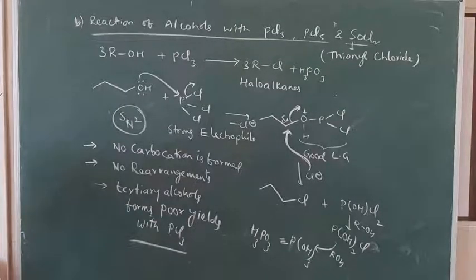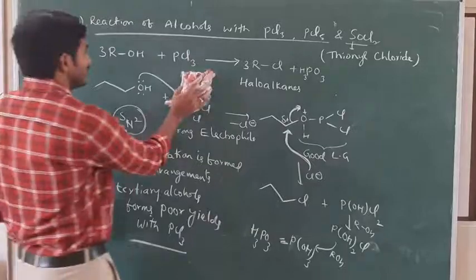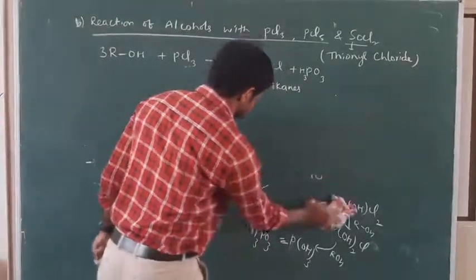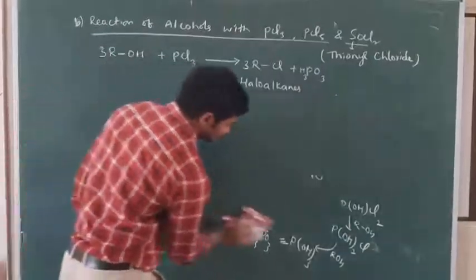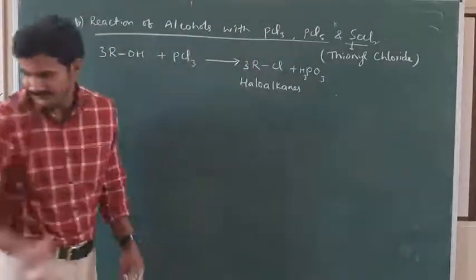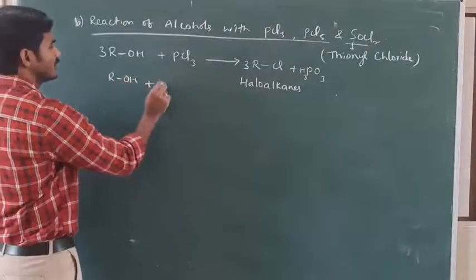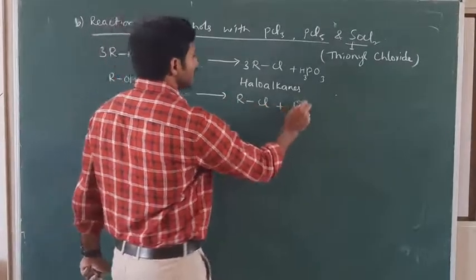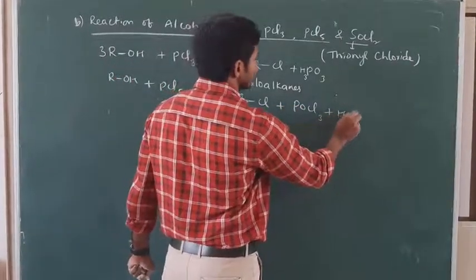If I take the molecule PCl5, it can also form the products, haloalkanes. ROH reacts with PCl5, it forms RCl plus POCl3 plus HCl.